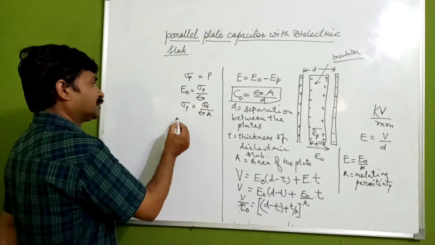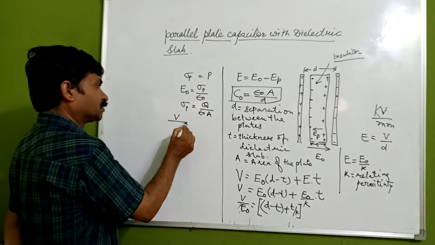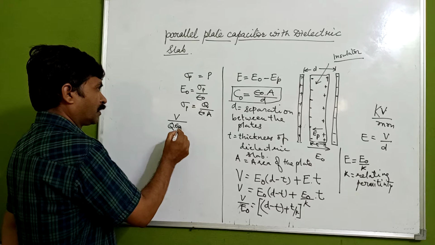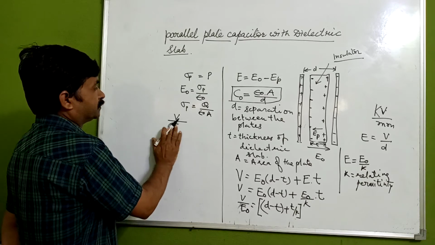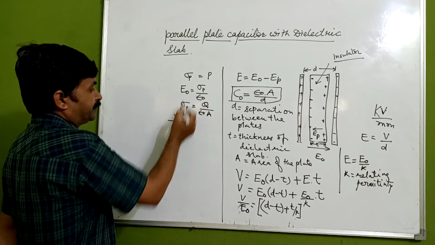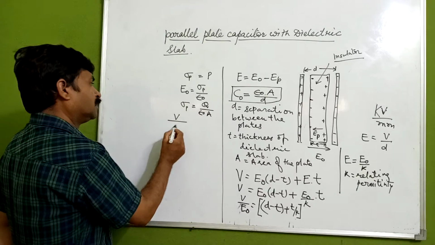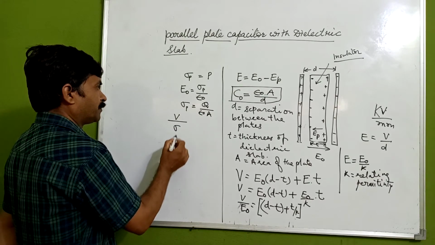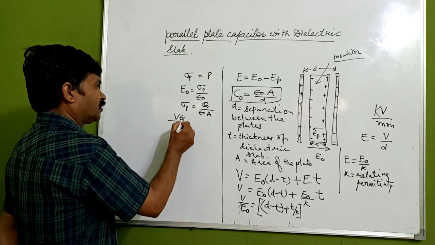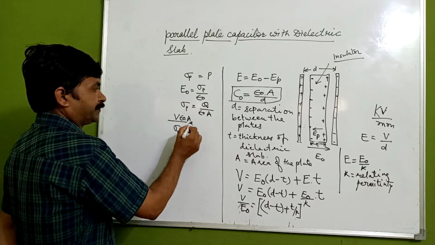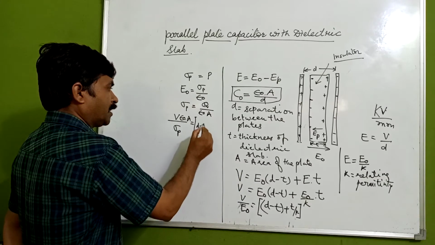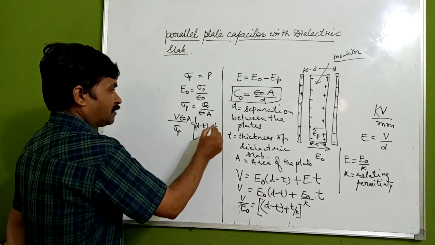We have the relation V upon E naught, where E naught is sigma P upon epsilon naught, equals Q upon epsilon naught A, and this will equal D minus T plus T upon kappa.